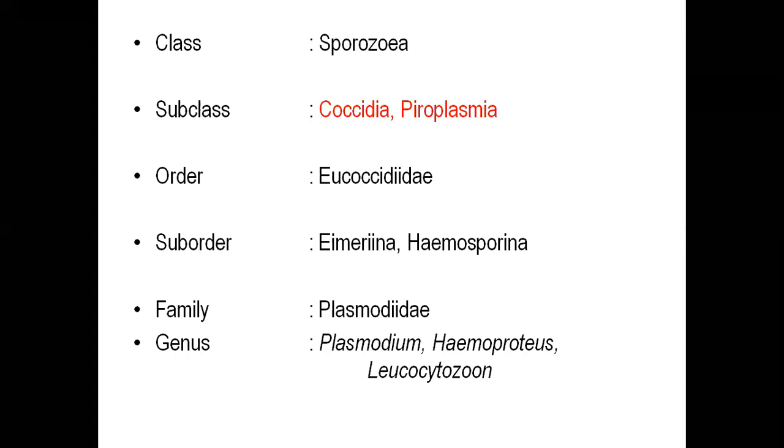That's why they gave the name, because they did not know that it is caused by a protozoan transmitted by mosquitoes.